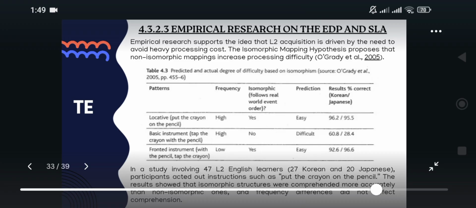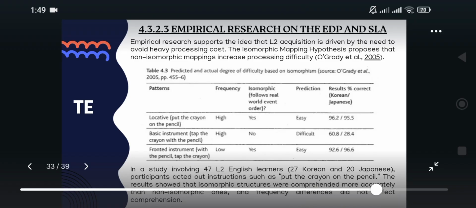Lastly is the empirical research on EDP and SLA. To support the EDP framework, O'Grady and his colleagues in 2005 conducted an experiment that tested how processing difficulty affects comprehension in second language learners. The research aimed to prove the isomorphic mapping hypothesis, which states that non-isomorphic mappings, those that do not follow the real-world order of events, are harder to process and understand.